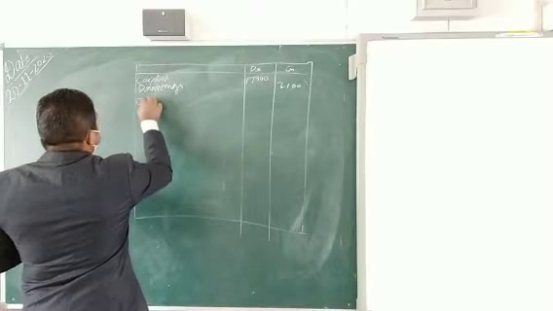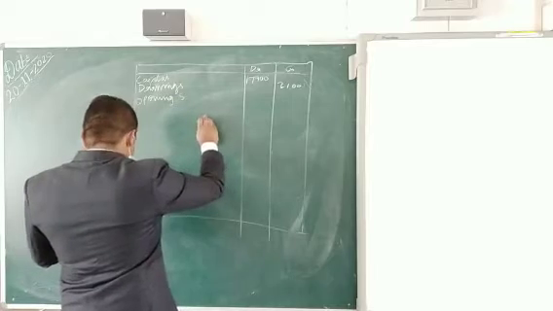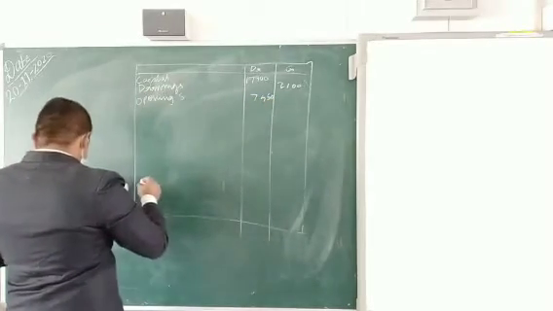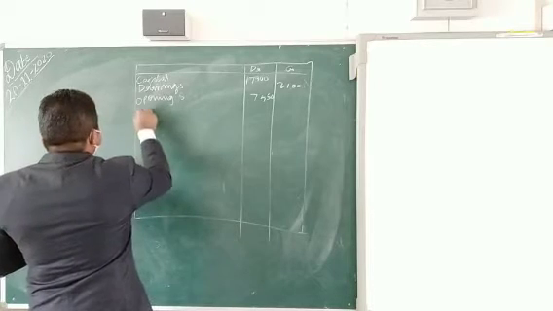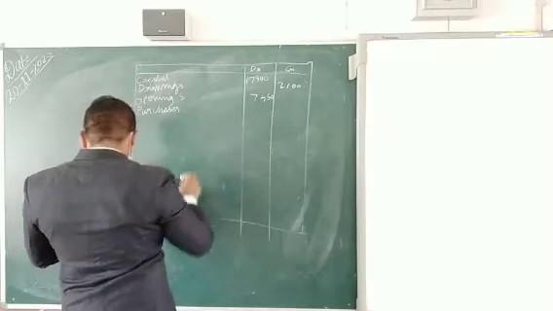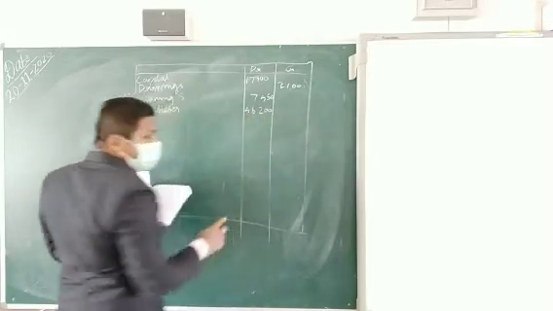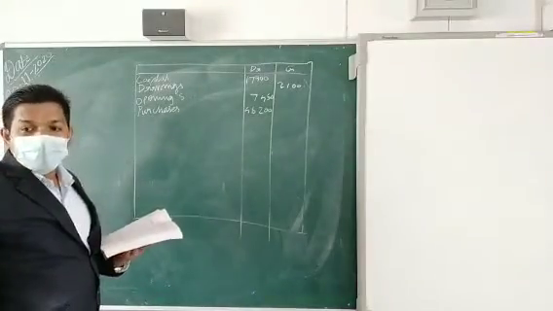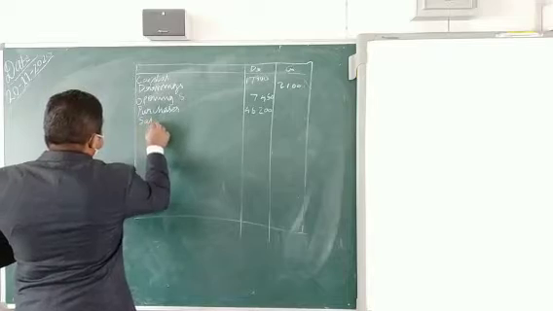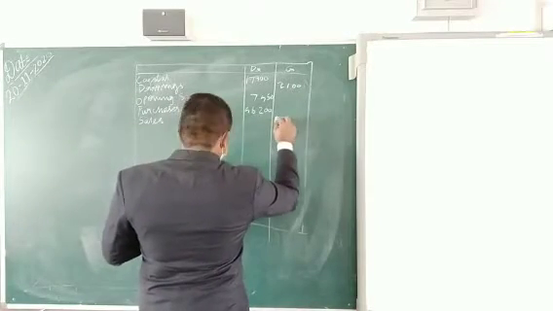Then opening stock, 7,450. Then purchases, 46,200. You can note it down in your copy. Sales, 1,33,000.